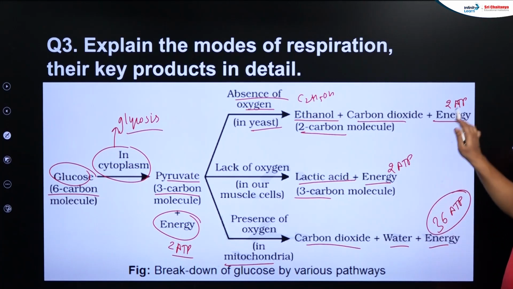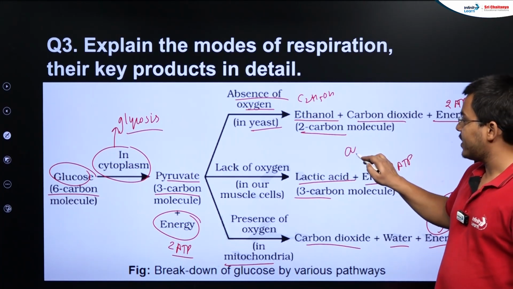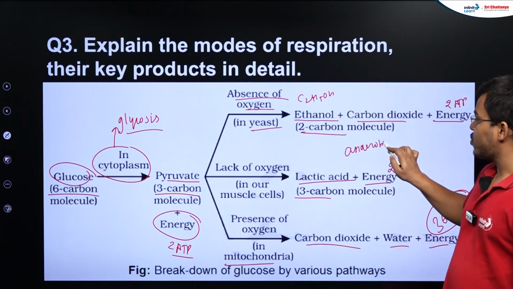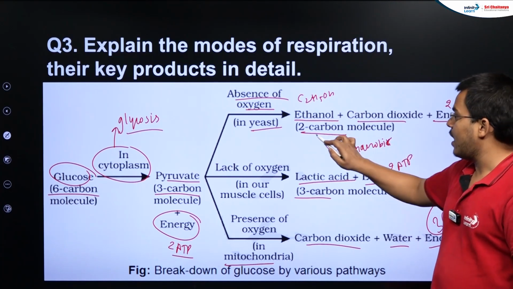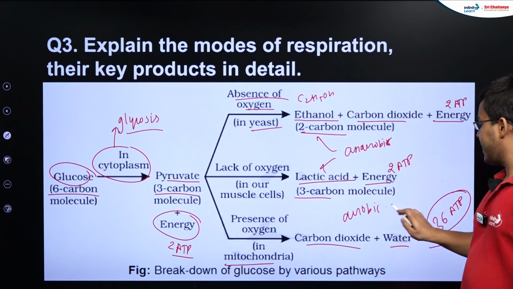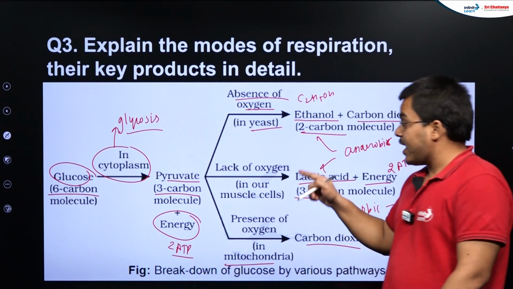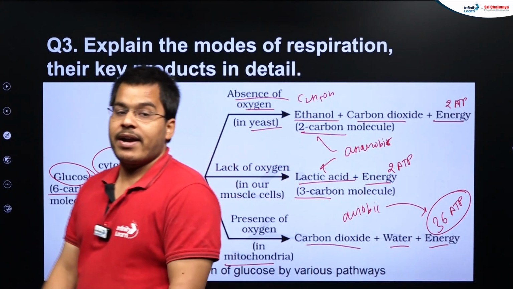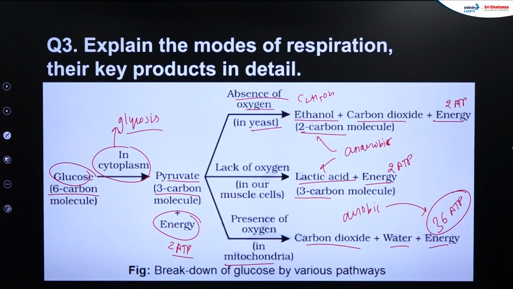So you can see the difference. In anaerobic respiration, only 2 ATPs are released, but in aerobic respiration, 36 ATPs are released. Each and every point of this particular diagram is extremely important.